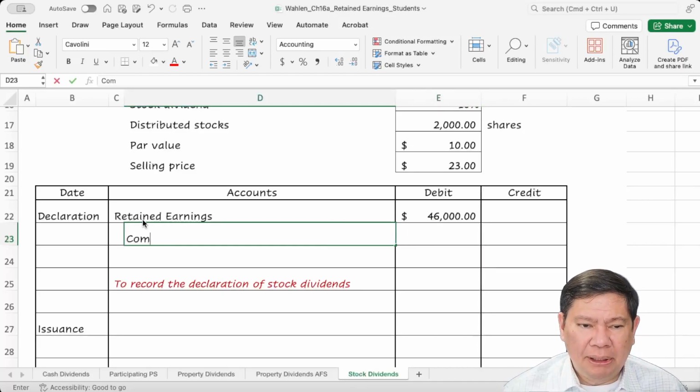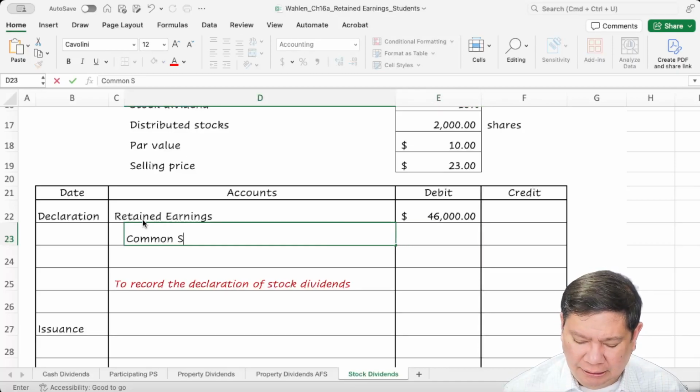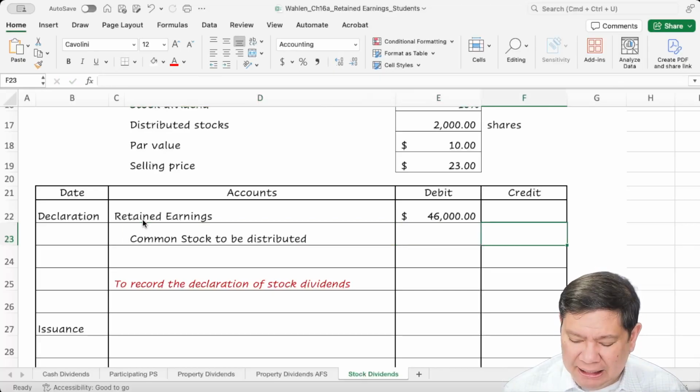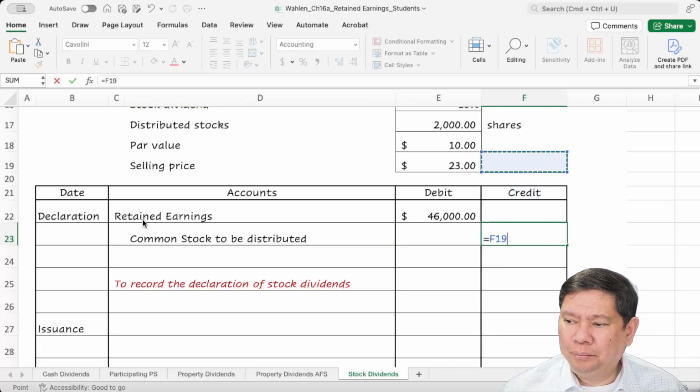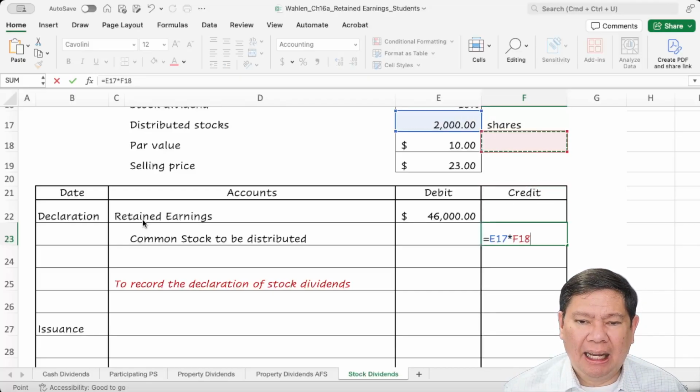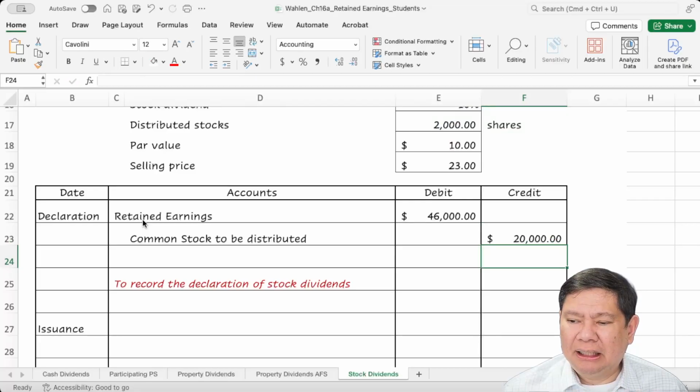And then common stock to be distributed, because it has not been distributed yet. This is at par value: 2,000 new shares times $10, $20,000.